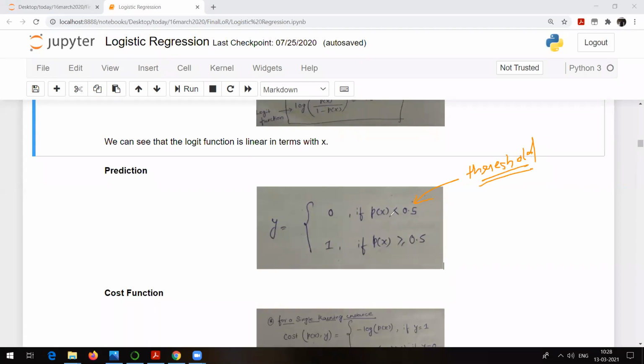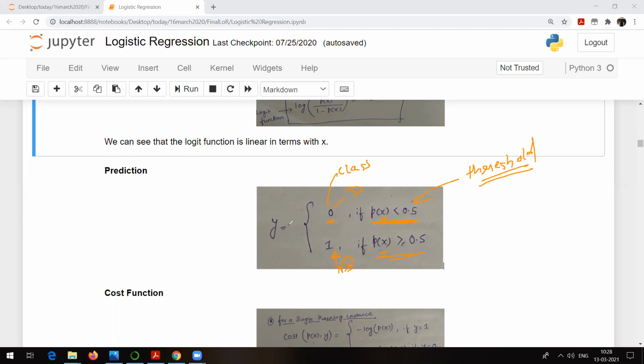So I mean to say, if the probability of a particular variable x, let's say the probability of a person belonging to the people affected by cancer, is less than 0.5, it is this class. Not affected is greater than 0.5. So if probability is less than 0.5, y is equal to 0. Otherwise, if it is greater than or equal to 0.5, y is equal to 1. So these are nothing but classes. This is the output. It can be anything: diabetic patient or non-diabetic patient. You can take any example.